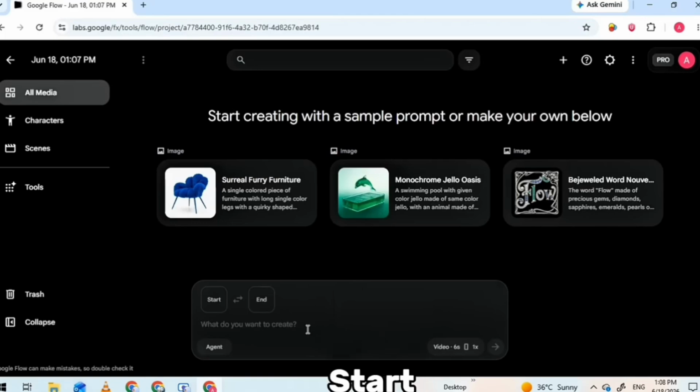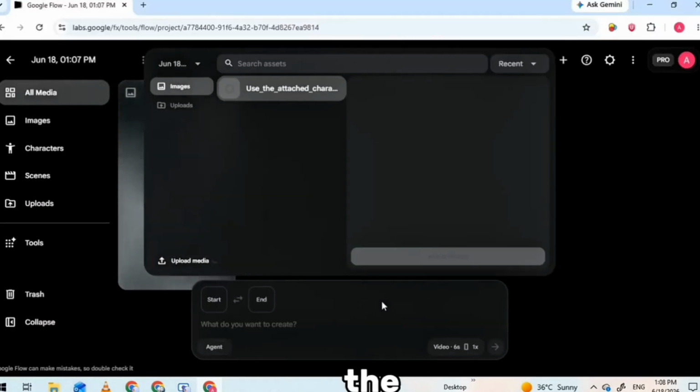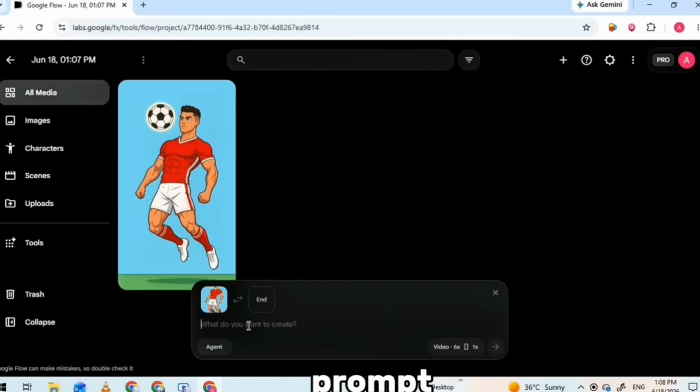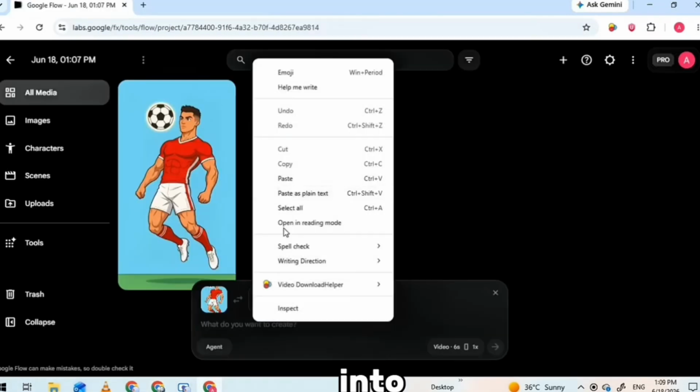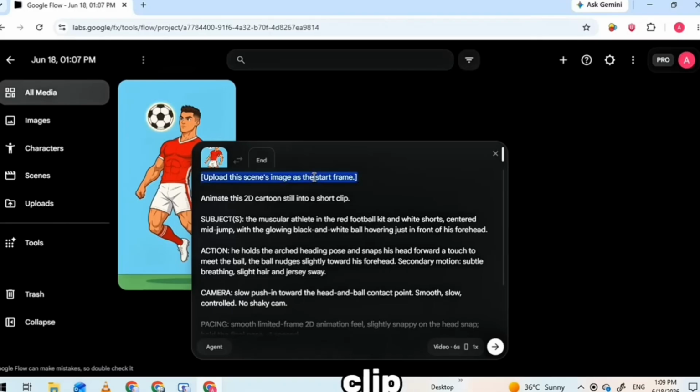Now click on Start Frame, hit Upload Media, and load in the very first image we downloaded. Then jump to Claude, copy your first video prompt, the matching one for that image, and paste it into Flow. Hit Generate, and your first clip animates to life.